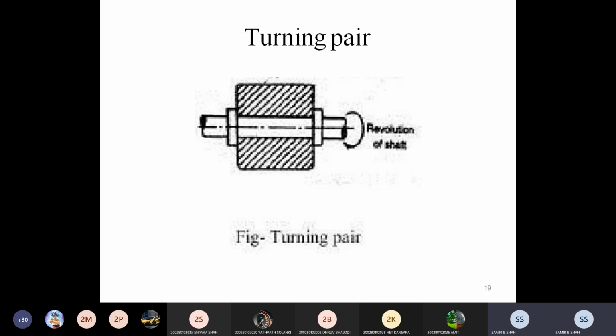Turning pair. In a turning pair, two links are connected in such a way that one link is constrained to turn relative to the other link. You remember that, or you just see the diagram where it shows with the symbol that there is revolution motion of the shaft. So the shaft may revolve in the hole, okay. So this is one kind of turning pair.